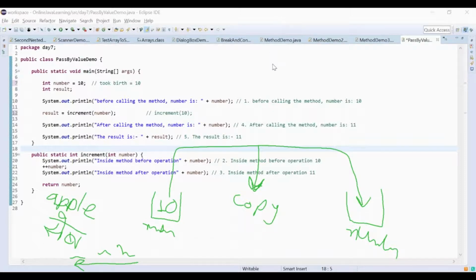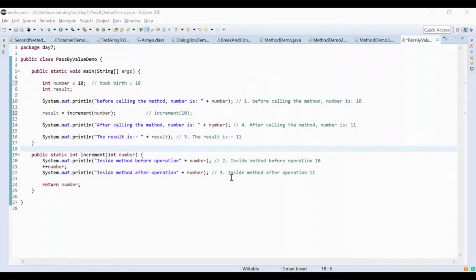So normally a person can think that when one thing is provided from one end to the other end, then why should the person who is handing over his asset to the other person not be empty handed? But that does not happen in the programming language, at least in the context of this particular concept, call by value. Okay. And what is the life of a method?